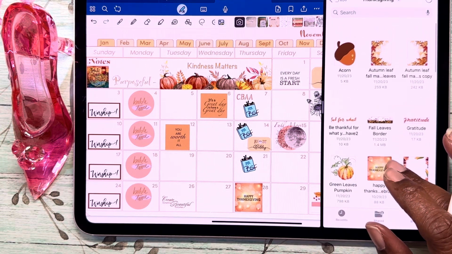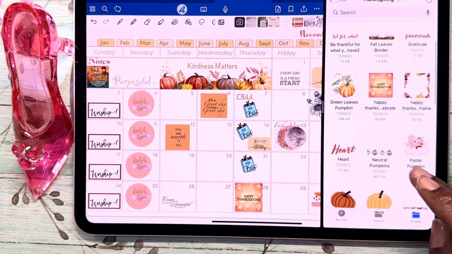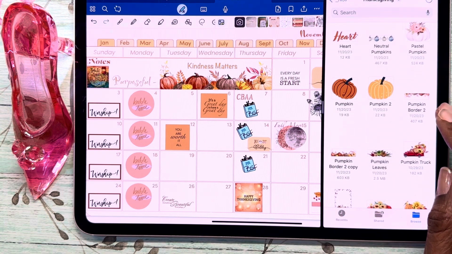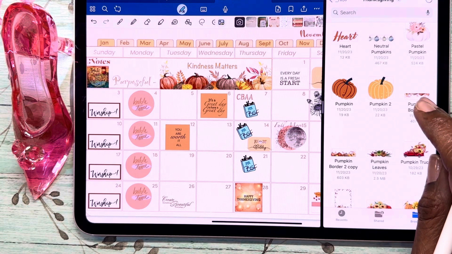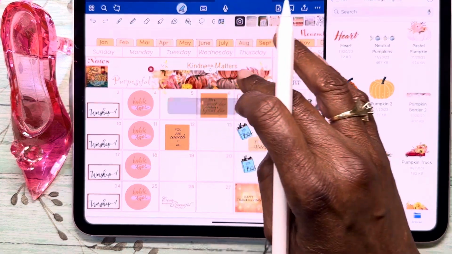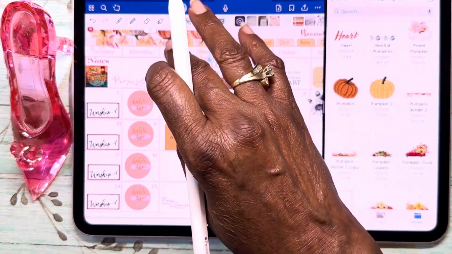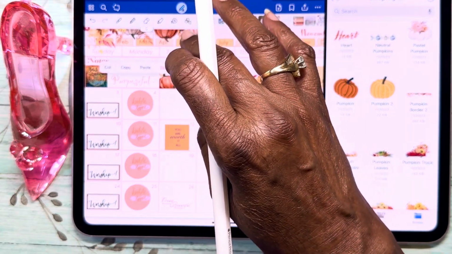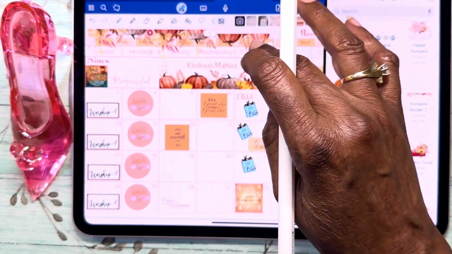Do we want to have a header? Let's see. Got pumpkin border. Okay, let's see if we can do this. Yep. Okay, so we'll do pumpkin border and we'll duplicate.